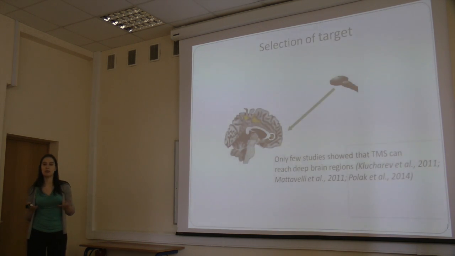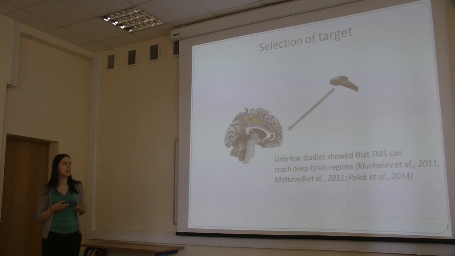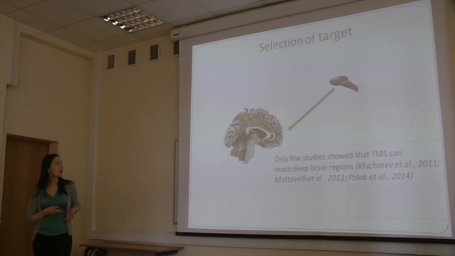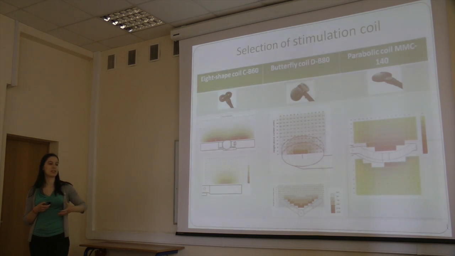Our first problem was how to reach such a deep area. You see, it's quite deep. Only a few studies have stimulated deep frontal and prefrontal areas, first because it's deep and not every coil can reach it, and second because stimulation in this area is very annoying for participants. They may feel uncomfortable sensations, or their eyebrows twitch, and so on. But luckily we had a very deep and focused parabolic coil, which allows more deep and focused stimulation than a conventional figure-eight coil.